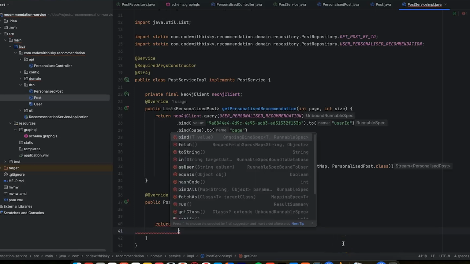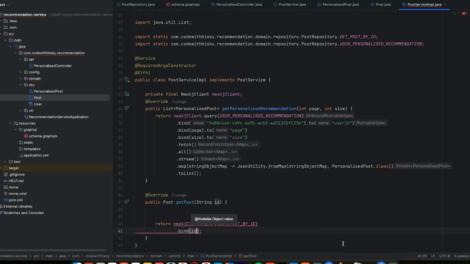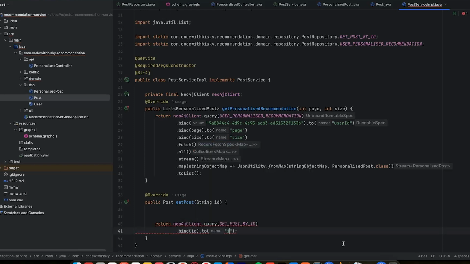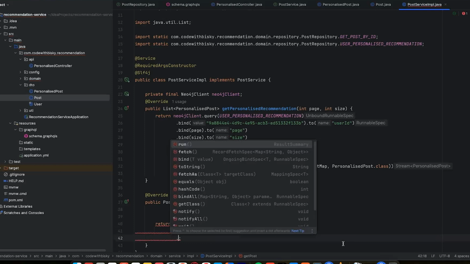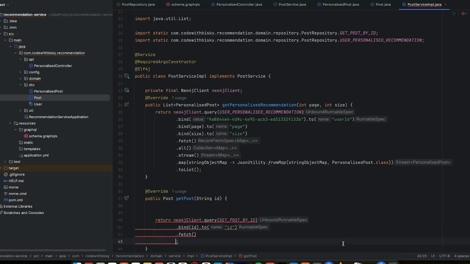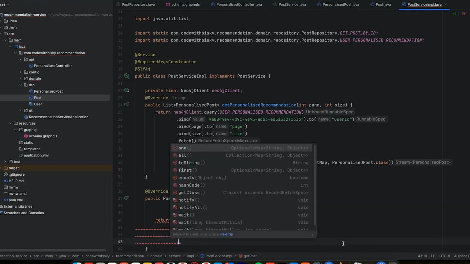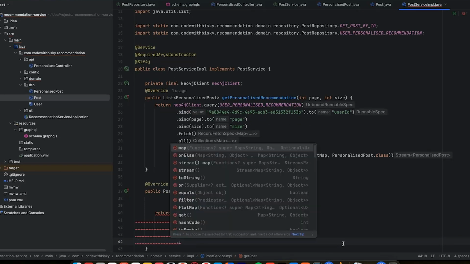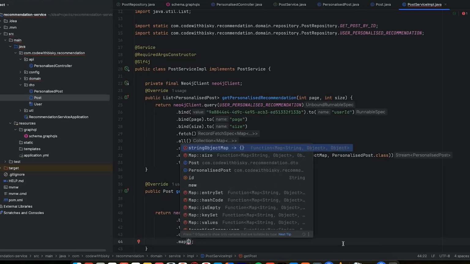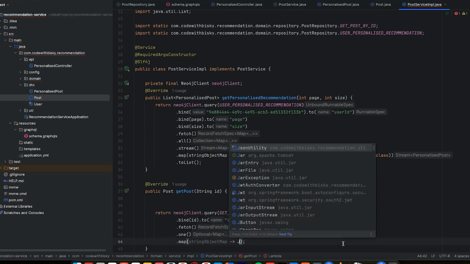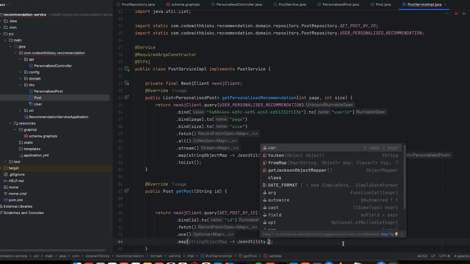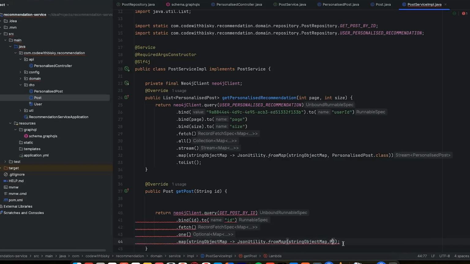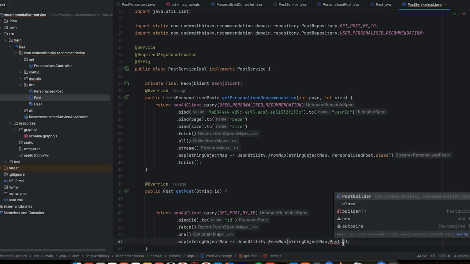Then here we just say bind. We want to pass the ID to the true ID, and we want to fetch. Then we are expecting one record because we are searching by ID, and also we can now map to our JSON utility dot from map, comma, post dot class.